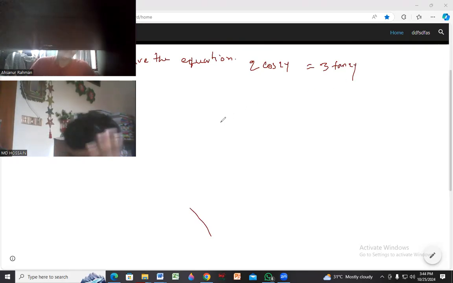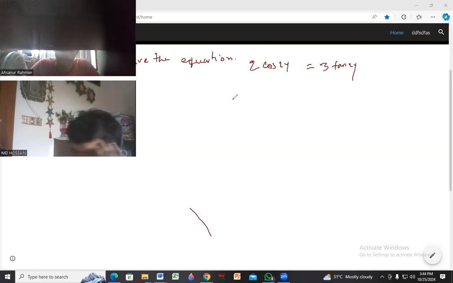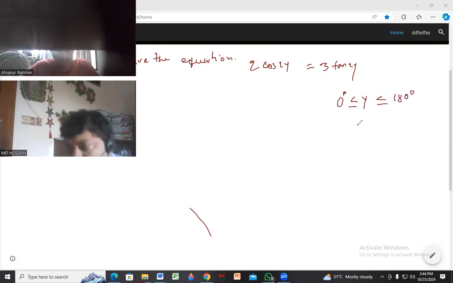So what we will do? We know that we will simplify it, and here is also a condition. The condition is that 0 degree less than or equal to y less than or equal to 180 degree. What does it mean? The value of y should be within 0 degree to 180 degree, right?